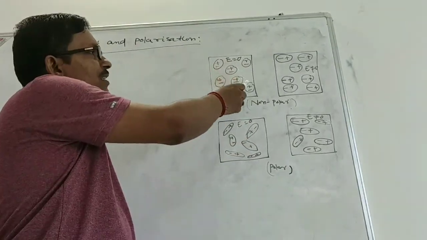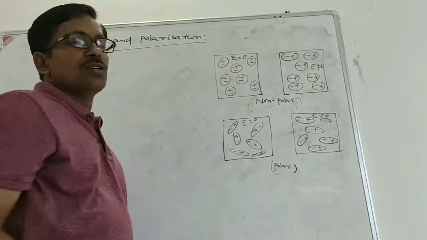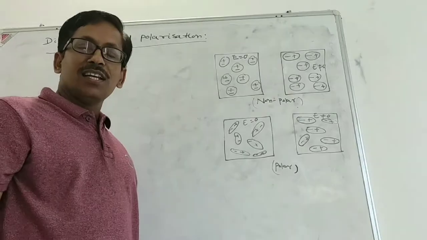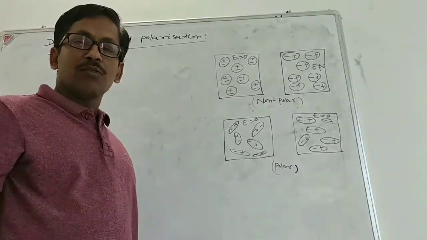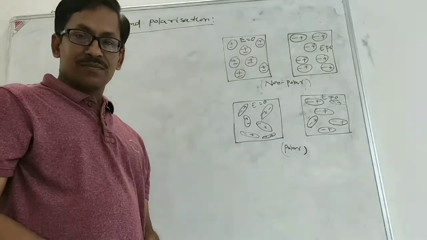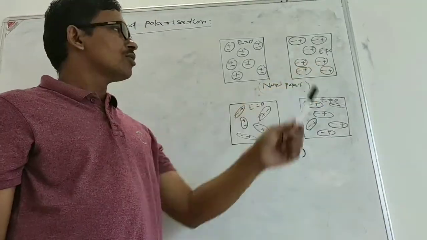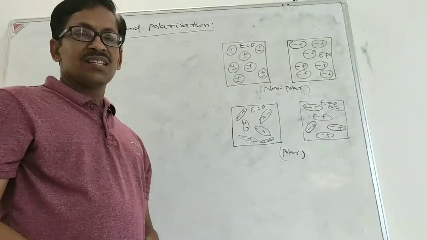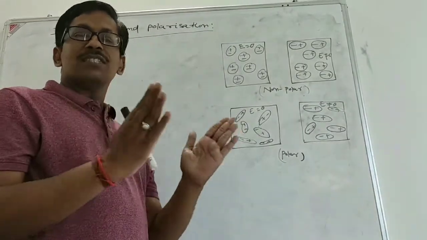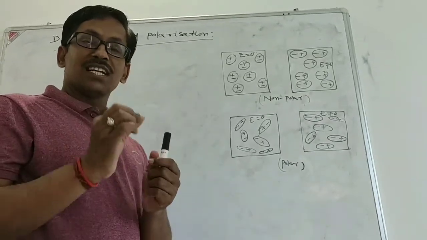In the absence of electric field, I have taken E equal to 0. Now, when electric field is 0, there is no net dipole moment in case of a non-polar molecule because the center of positive and negative charges coincide. In the presence of electric field, when E is not equal to 0, what happens? So there is a displacement of charges. You know a dipole consists of a positive charge and a negative charge.